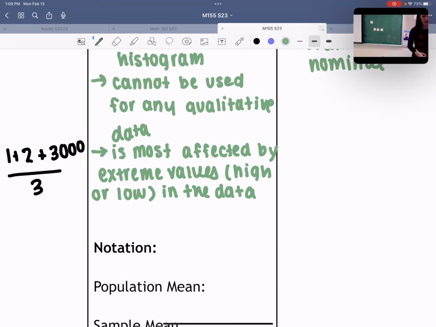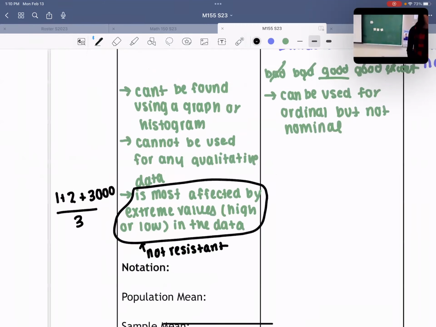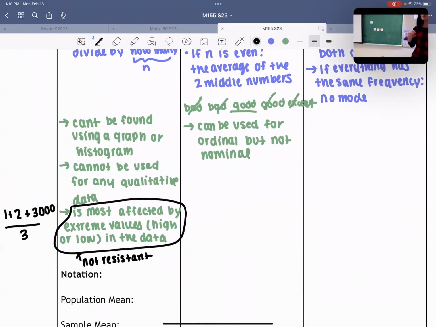So instead of saying it's most affected by extreme values, we say that the mean is not resistant. Okay, so the mean is not resistant to change. So it changes if you change things up. Any questions on these three properties of the mean?